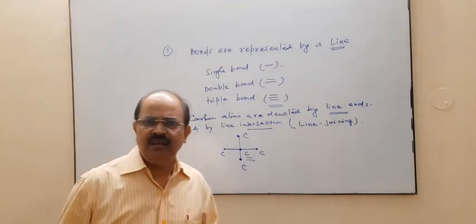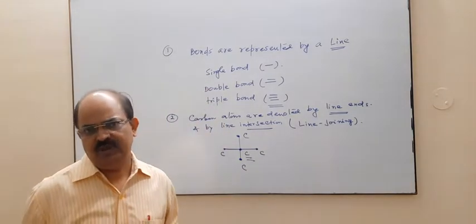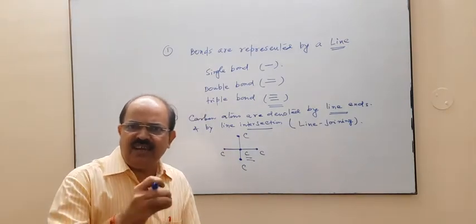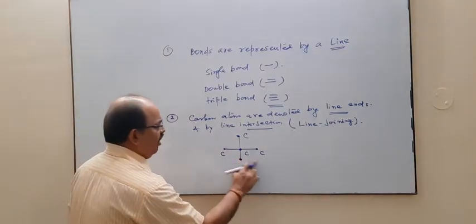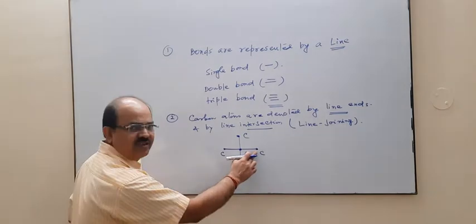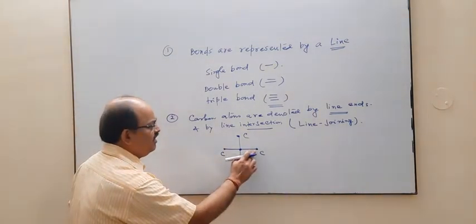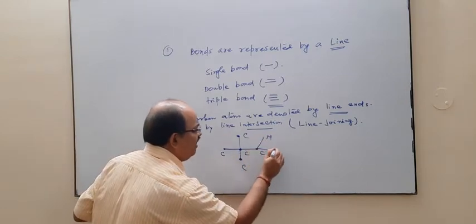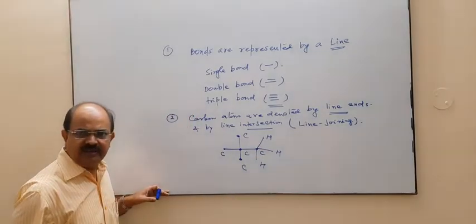However, there is no representation for your hydrogen atom. We put hydrogen atoms to maintain the tetravalency of carbon. For example, if we observe in this case, this is carbon, this should be tetravalent. Now its one valency is represented by this bond, so there must be how many hydrogens? There must be 3 hydrogens on this carbon.